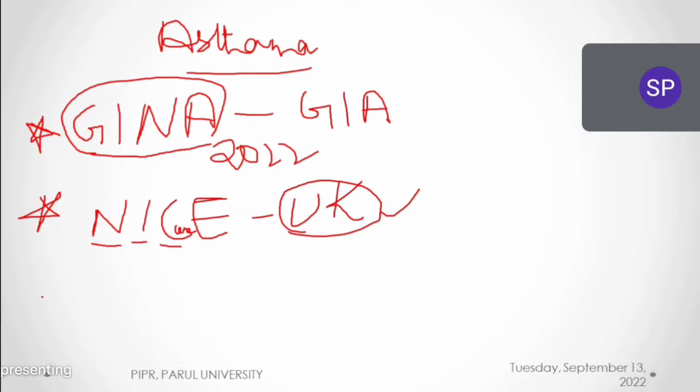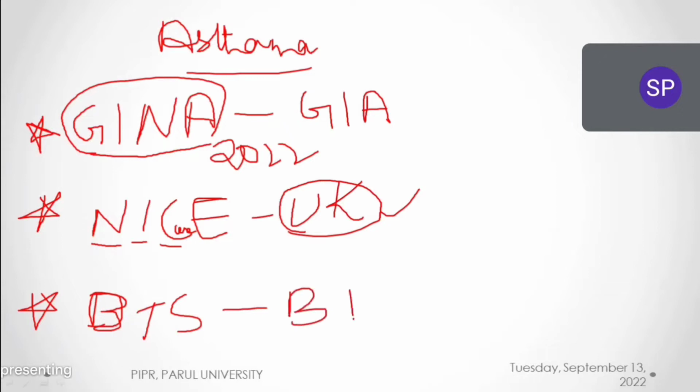And the third guideline we have for asthma is the BTS/SIGN guidelines. BTS is the British Thoracic Society. BTS/SIGN is one guideline, and this guideline I will also explain. So these three are important guidelines which are followed all over the world for treating asthma.